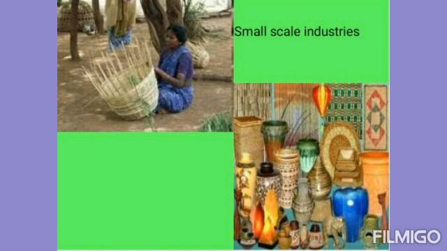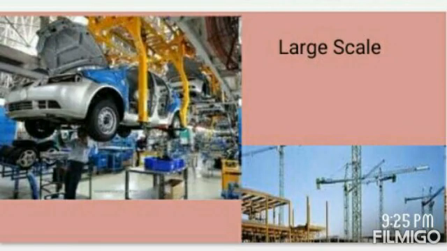Cottage or household industries are a type of small scale industry, where the products are manufactured by hand or by artisans. Examples are basket weaving, pottery making and weaving. These are certain examples of cottage industries. Then small scale industry uses a lesser amount of capital and a lesser amount of technology compared to the large scale industries.